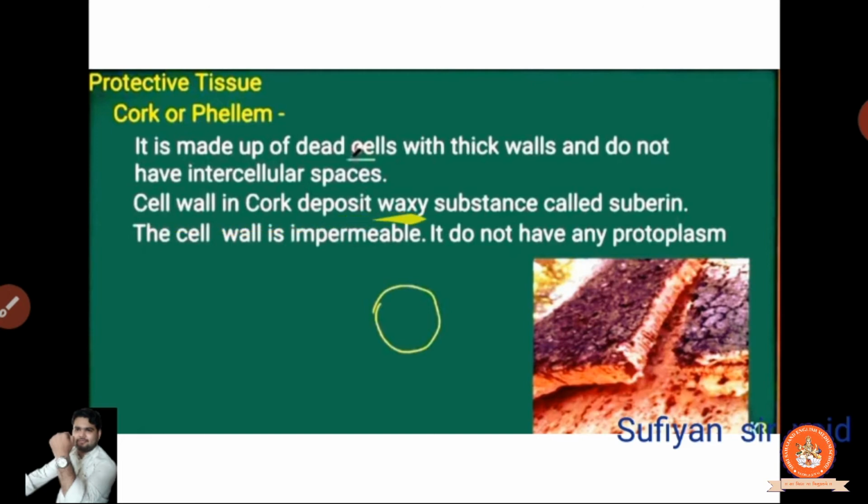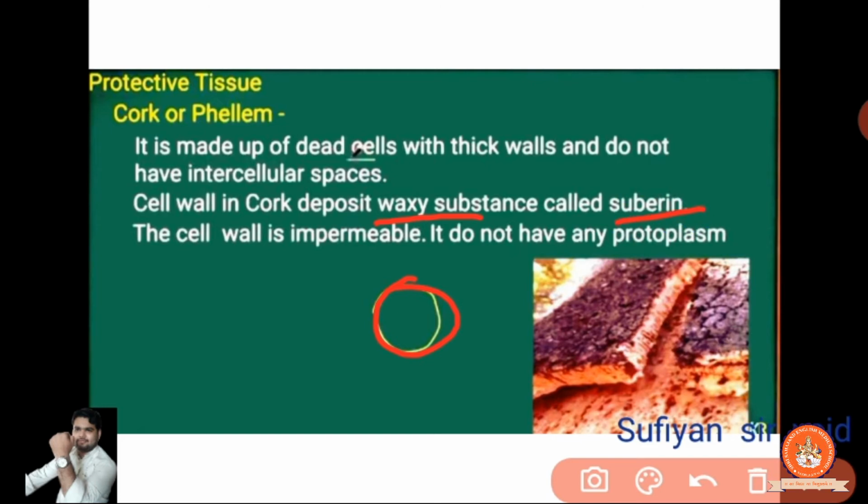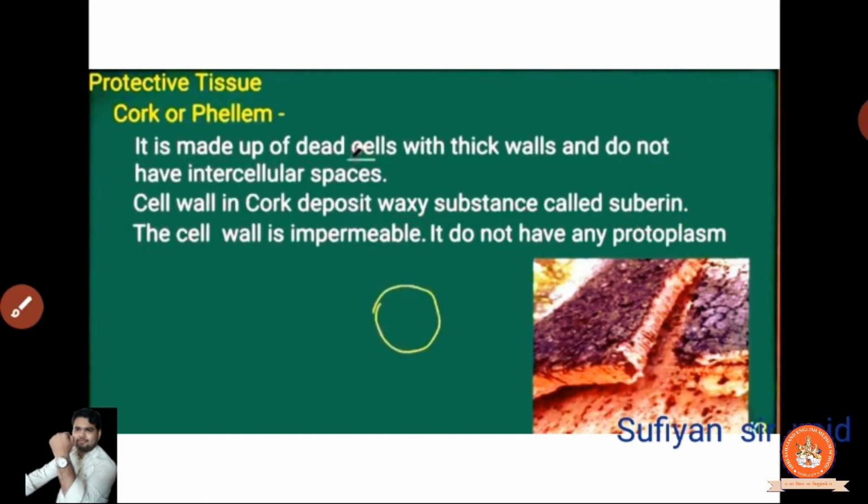Cell walls in cork have a deposit of a waxy substance called suberin. Suppose this is a cell wall and the upper portion has what? A waxy substance. Clear? And it is known as what? Suberin is an important thing. Clear? That waxy substance is known as what? Suberin.